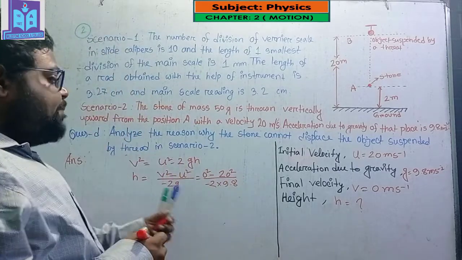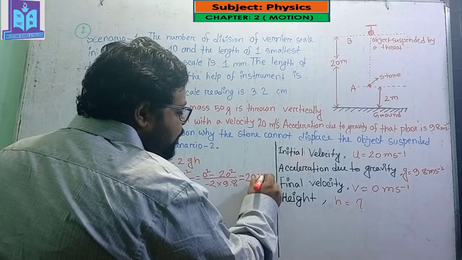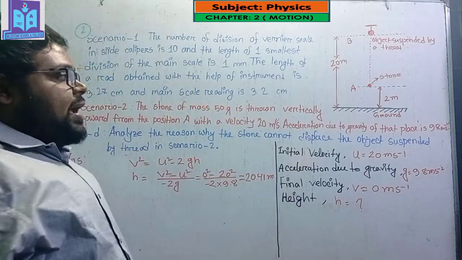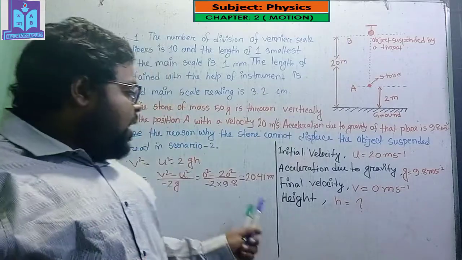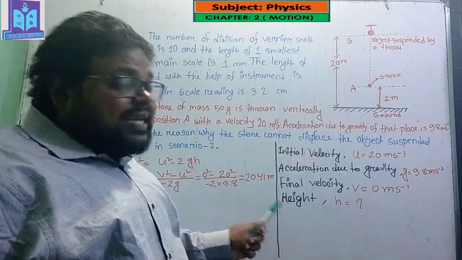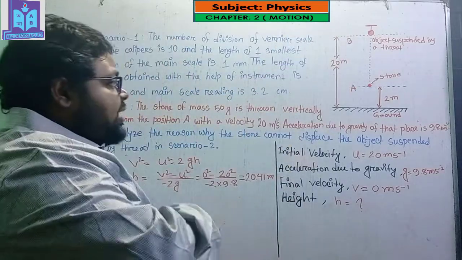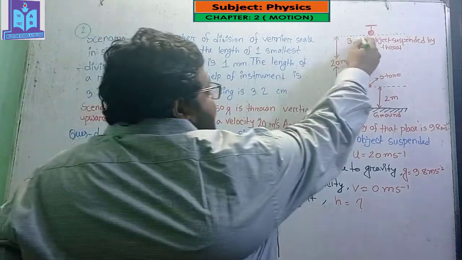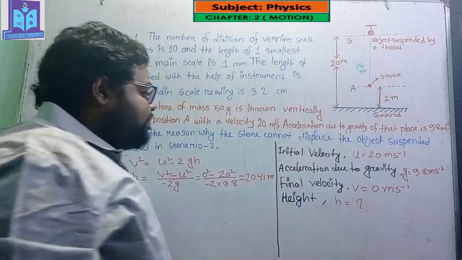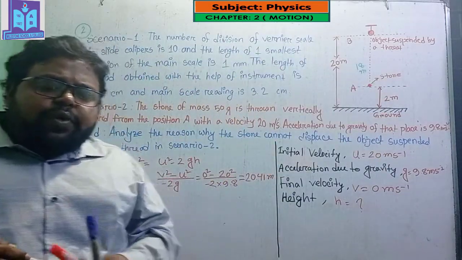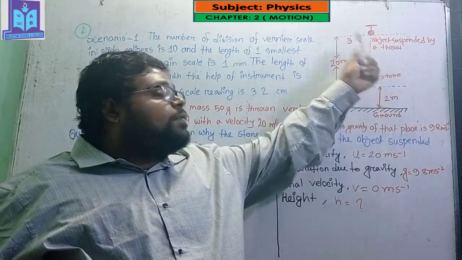If I put this in my calculator, I will get 20.41 meter. That means the stone will reach a maximum height of 20.41 meter, which is greater than the distance between A and B, because the distance between A and B equals 18 meter. So the stone will reach the height of B.